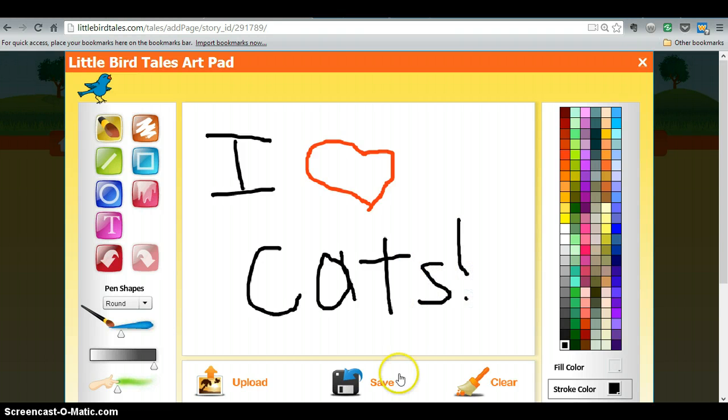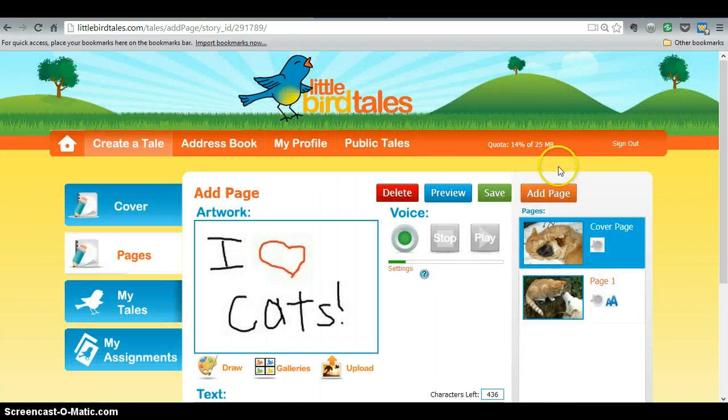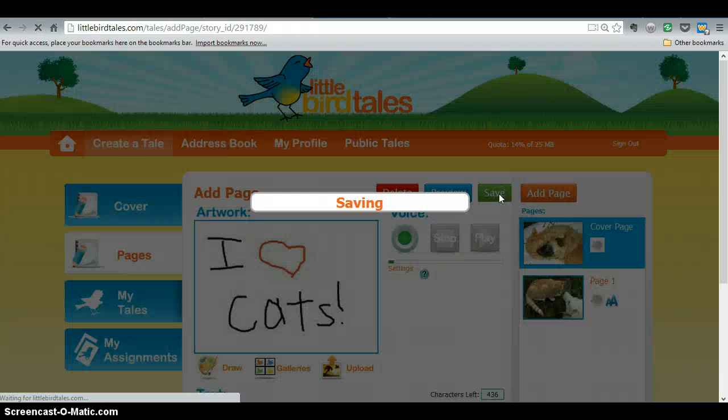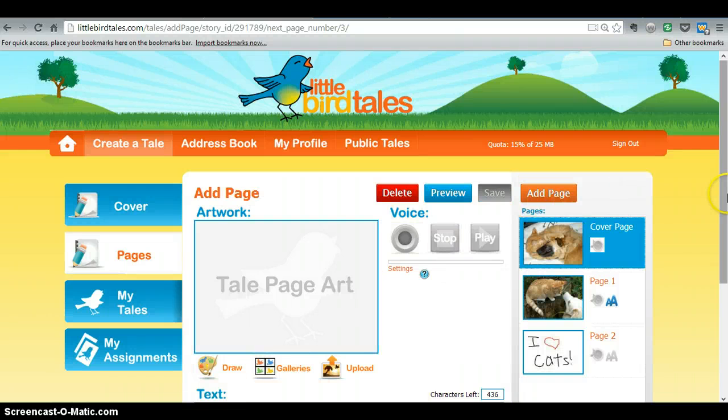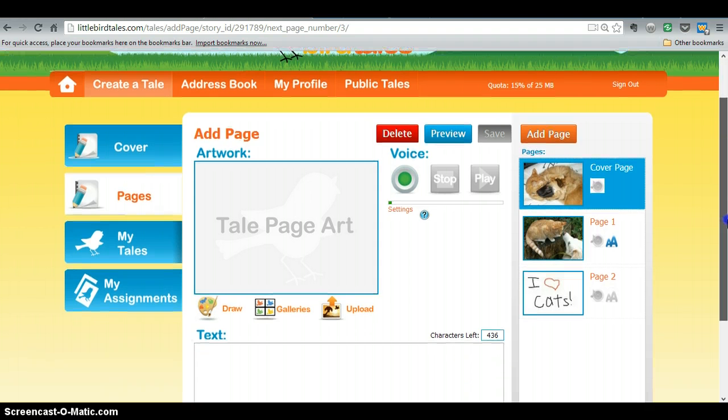And then once you have your artwork finished, you hit Save, and then you have to go up here to X out, but you want to make sure that you save your artwork here again to your book. So for this, you have to actually hit Save 2 different times. Once to save your artwork, and then save again to include it into your book.